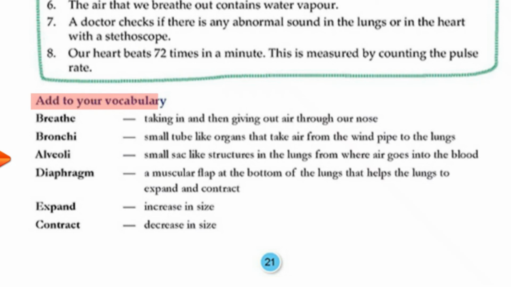Add to your vocabulary. Breathe: taking in and then giving out air through our nose. Bronchi: small tube-like organs that take air from the windpipe to the lungs. Alveoli: small sac-like structure in the lungs from where air goes into the blood. Diaphragm: a muscular flap at the bottom of the lungs that helps the lungs to expand and contract. Expand: increase in size. Contract: decrease in size.